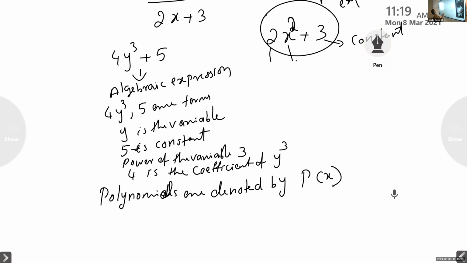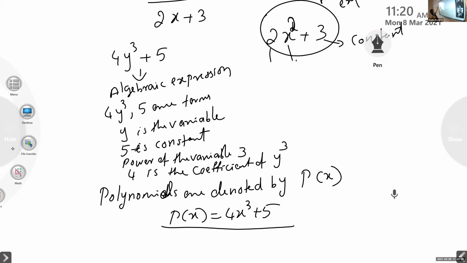That is, if P of x equals 4x cube plus 5, written in this way, it is called a polynomial. So here this P of x is a polynomial.